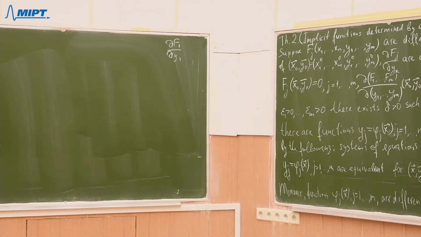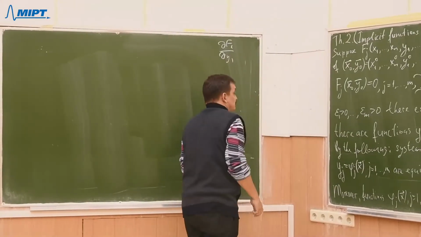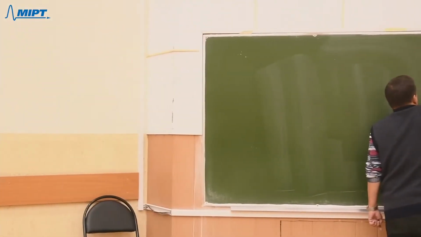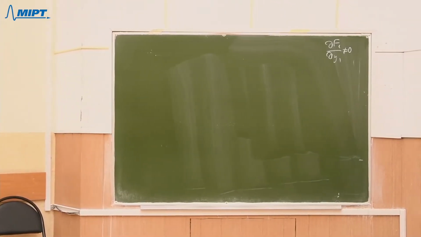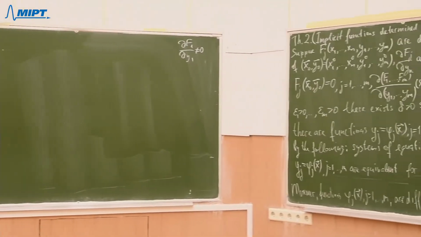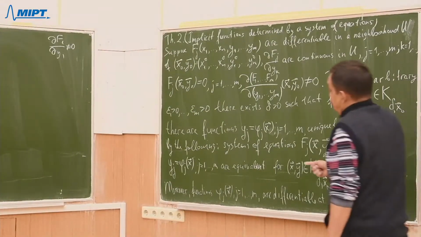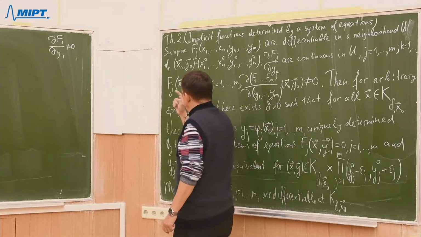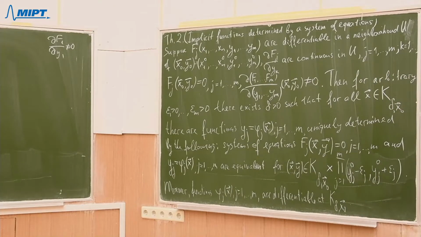So the Jacobian here is just this partial derivative, and the condition that it is not 0 at the point x0, y0 is precisely the condition from theorem 1. Moreover, we have just epsilon 1 positive, so all suppositions of theorem 1 are satisfied.